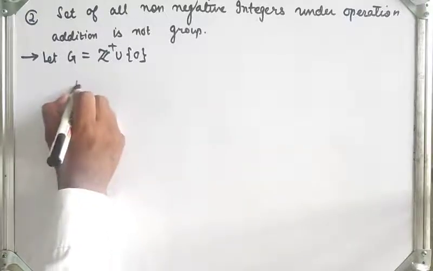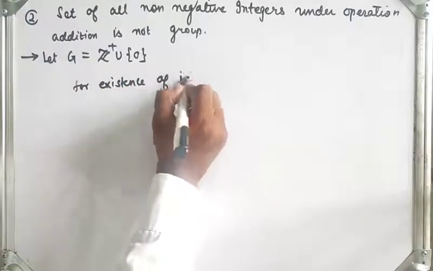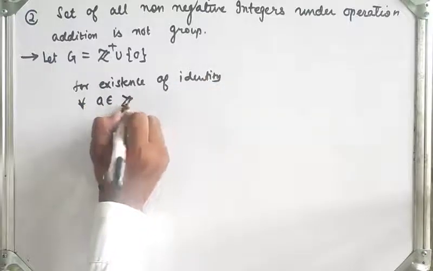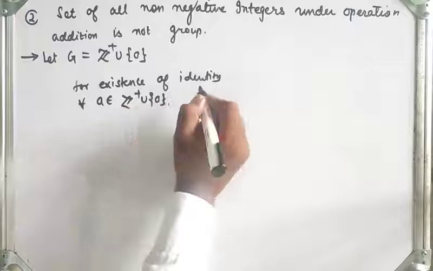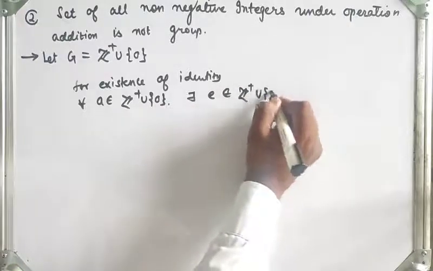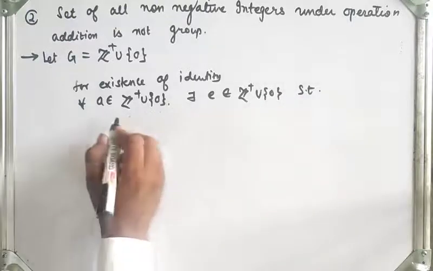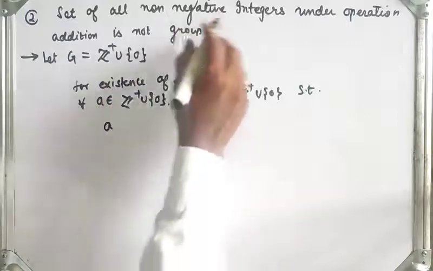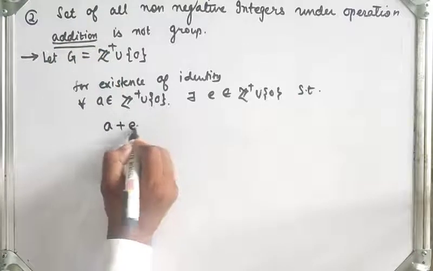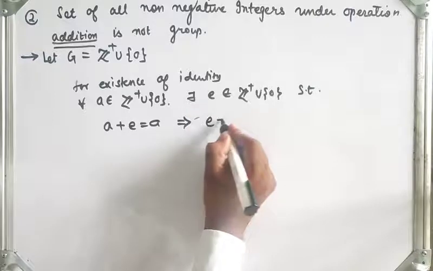So for existence of identity, for all A belongs to Z plus union singleton 0, there exists E belongs to Z plus union singleton 0, such that we get A. What is the operation? The operation is addition. So A plus E is equal to A, which implies that E is equal to 0.